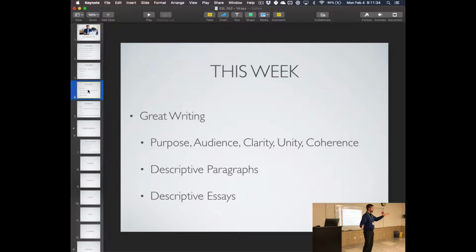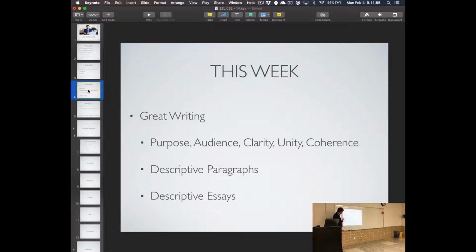Instead of separating them like that, we'll go through the description paragraph and then the description essay. And then the classification paragraph and then the classification essay. And the cause and effect paragraph and the cause and effect essay. We'll keep it themed in that structure. So we've been following the book really closely, and we still will, but we're going to jump around a little bit. We're going to move it just a little bit.